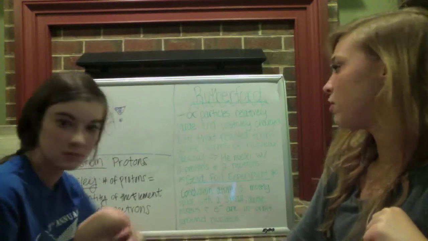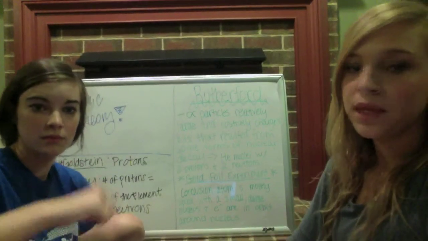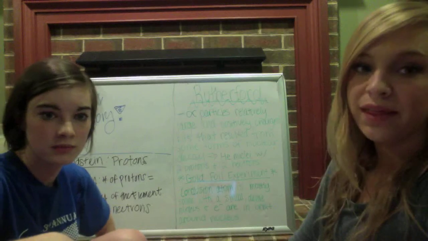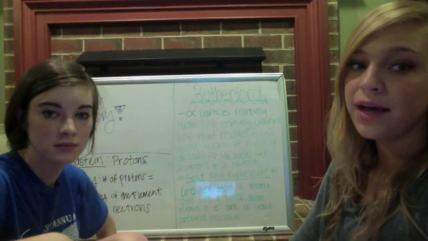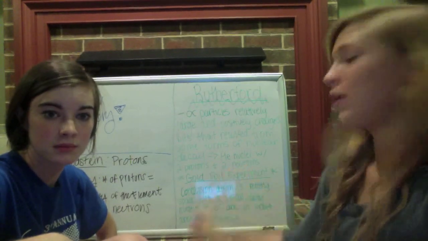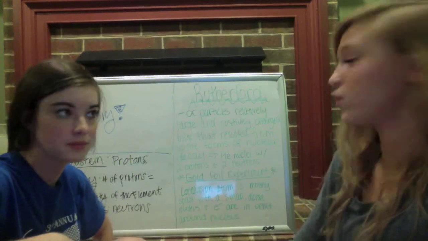And then we have Rutherford, who discovered that alpha particles are relatively large and positively charged bits that resulted from some forms of nuclear decay. And now we know that they are just helium nuclei, and they have 2 protons and 2 neutrons.